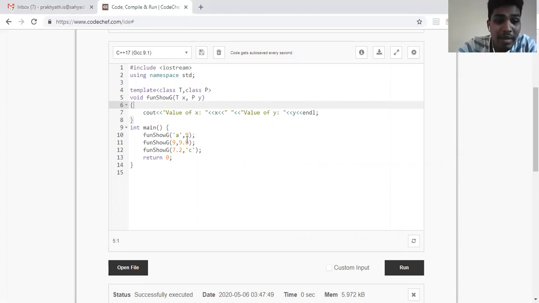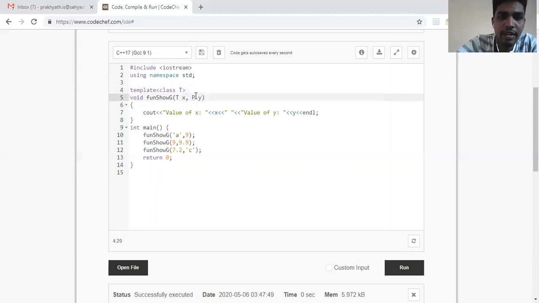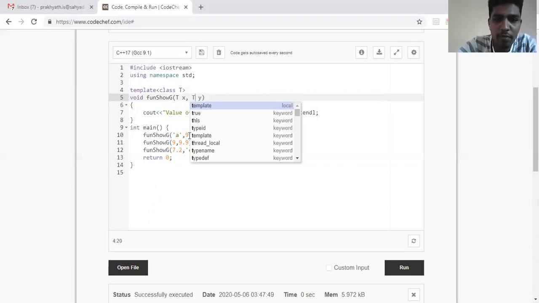If both parameters are of the same type, then I could have written, for example, I don't want this particular thing. I would have removed class, just T I would have written, and I would have written T Y. It would have worked if both are of the same type.